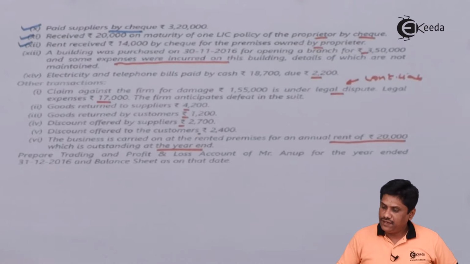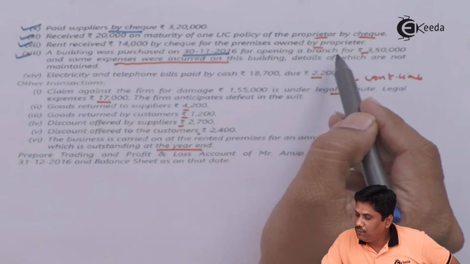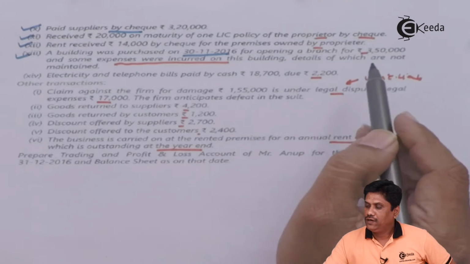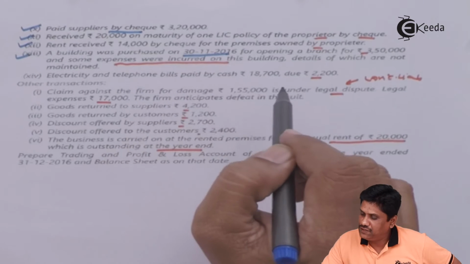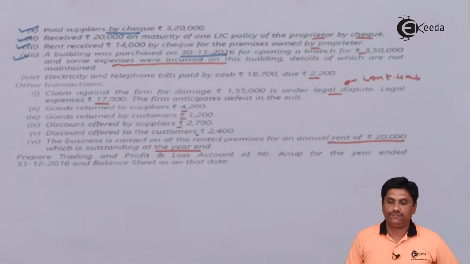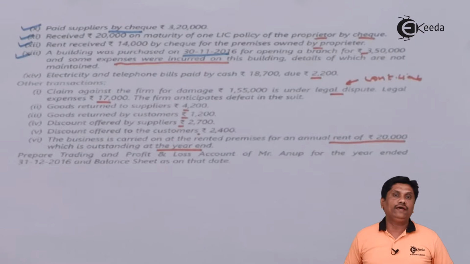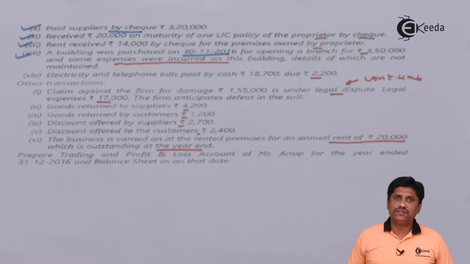Next they are saying a building was purchased on 30th of 11/2016 for opening a branch for rupees 3,50,000. Some expenses also were incurred on this building, details of which are not maintained. They are not mentioning whether it is paid by cash or by check. Now common sense we will apply. When we purchase a fixed asset, by default we make the payment by check. It is clearly an assumption, it can be a subjective solution. So I am assuming that money for building is paid by check.